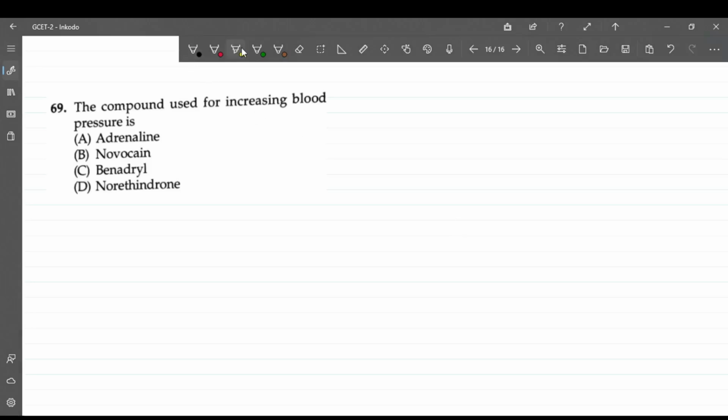Theory based question. Compound used for increasing blood pressure is adrenaline. Okay. Answer A is correct for this.